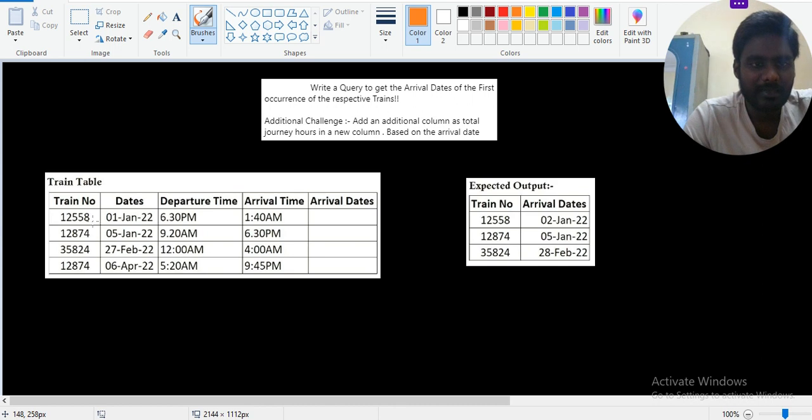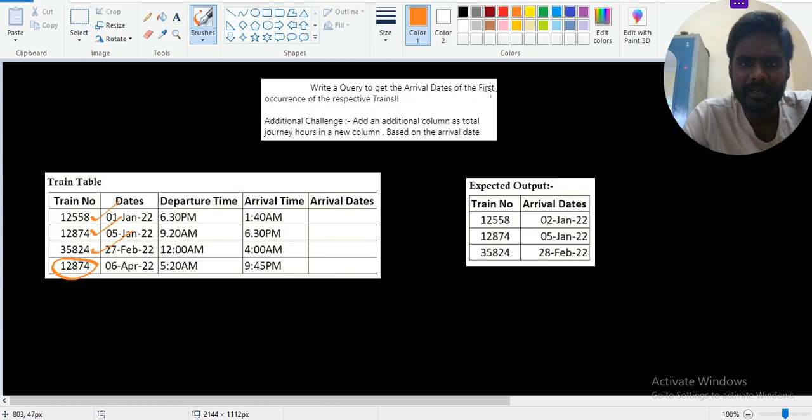Here, let's observe this data. This one is the train number, and this one is repeating.